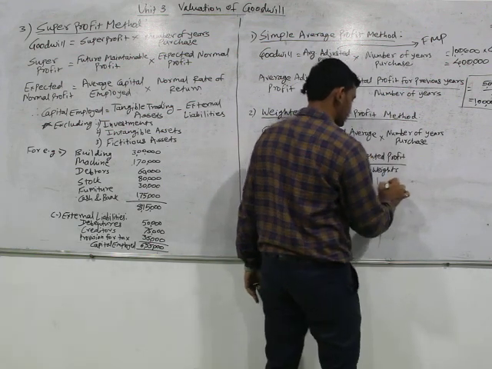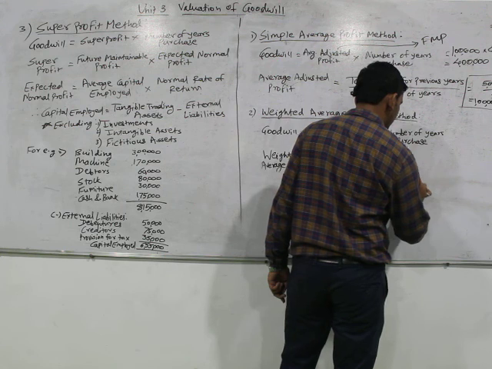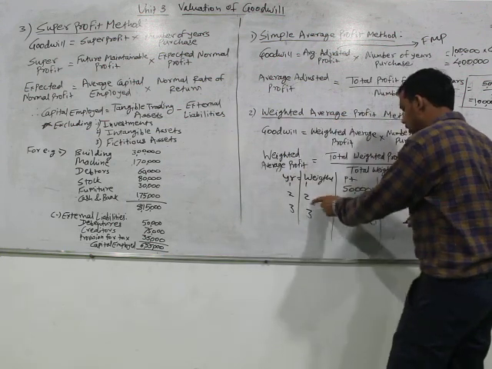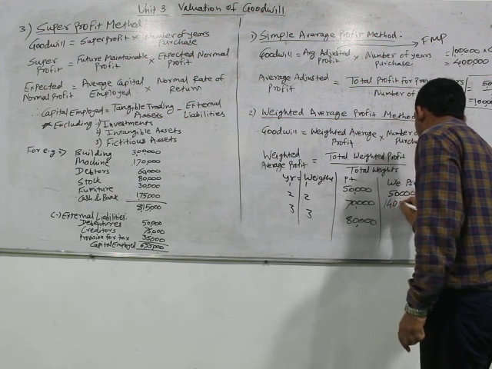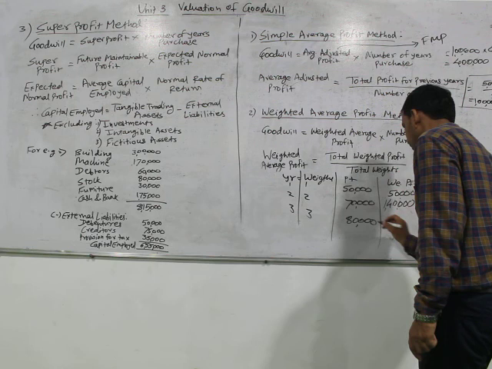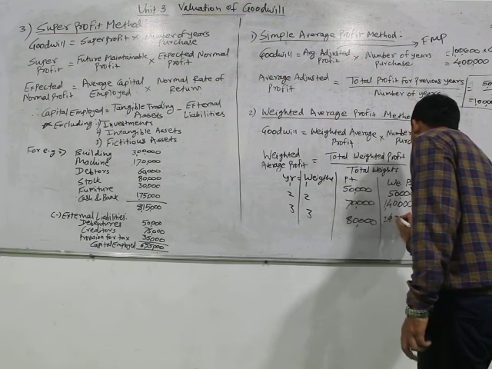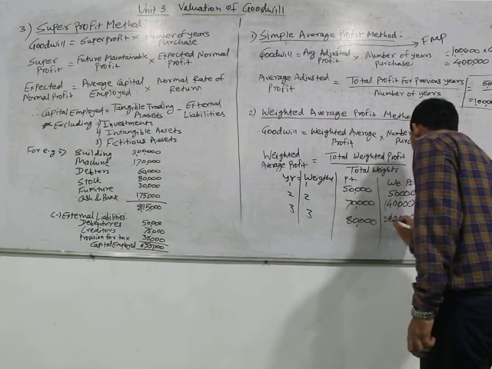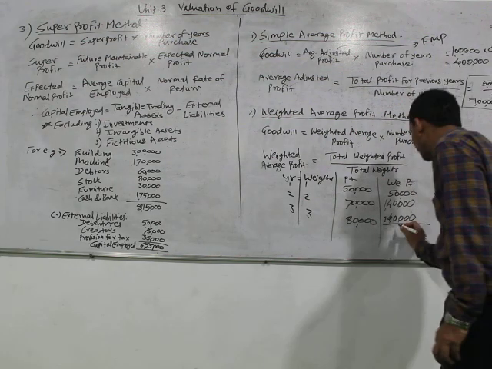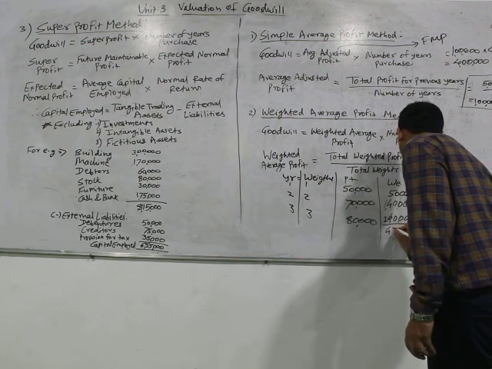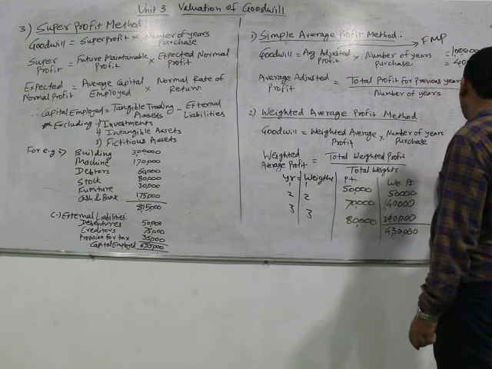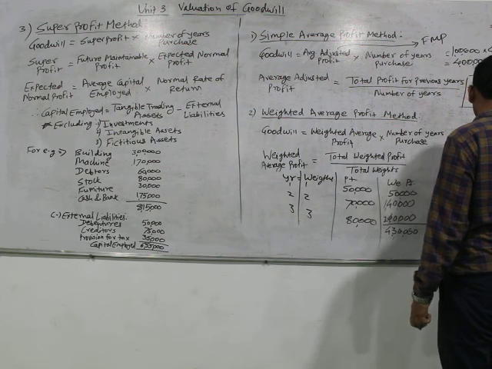Therefore, weighted profit would be 1 multiplied by 50,000, 2 multiplied by 70,000 and 3 multiplied by 80,000. That is 50,000, 1,40,000 and 2,40,000. Once we get the total of these, 4,30,000 is our total weighted profit, which we have to take.